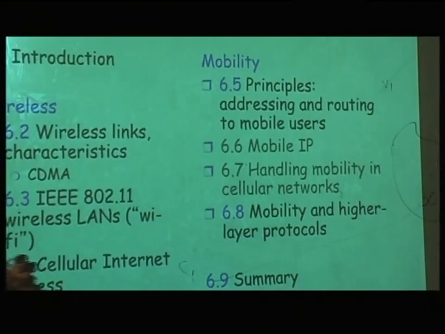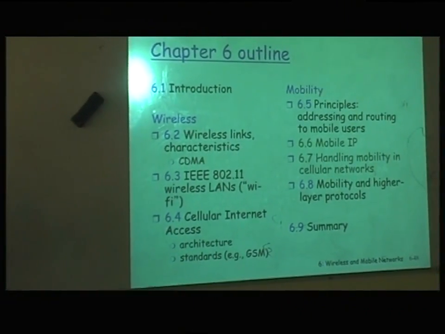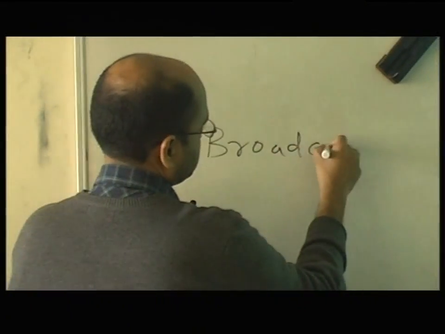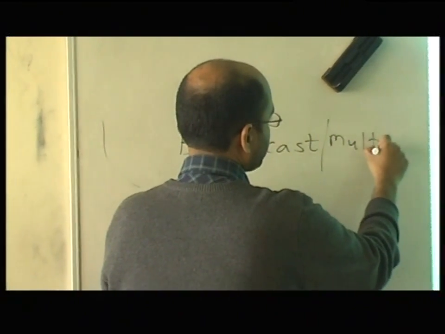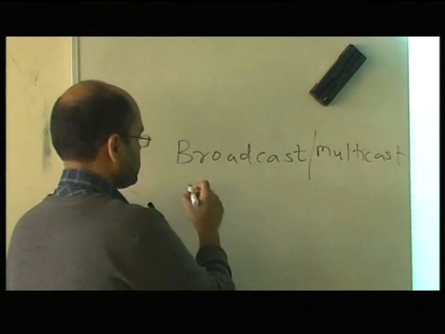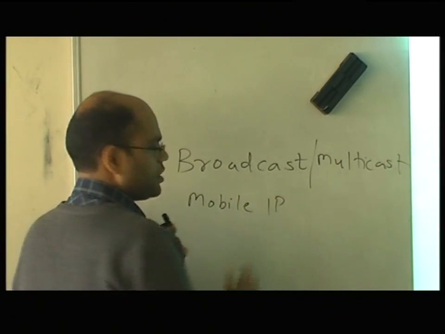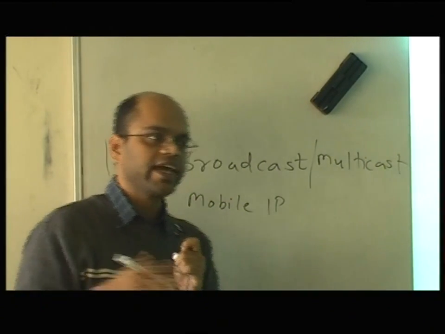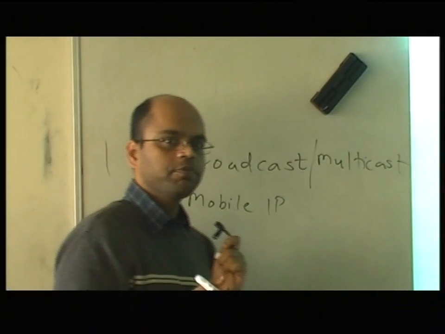But in reality, two things almost never happened on the internet. The protocols were there, but it never happened. One is broadcast or multicast. Not really happened. And the second thing was mobile IP. So even changing from IPv4 to IPv6 is taking almost 10 years, and we are still using IPv4, version 4. We are not going to IPv6, right?